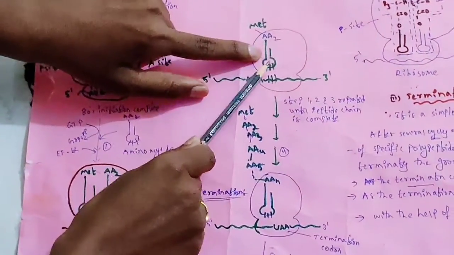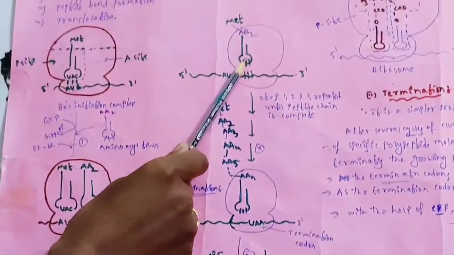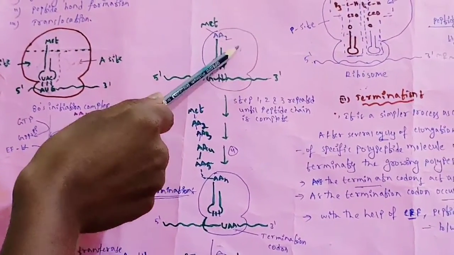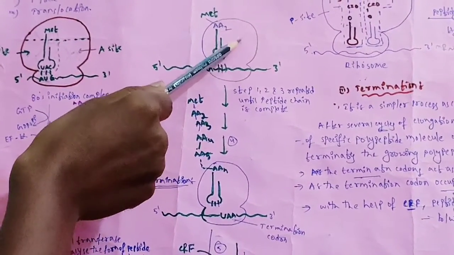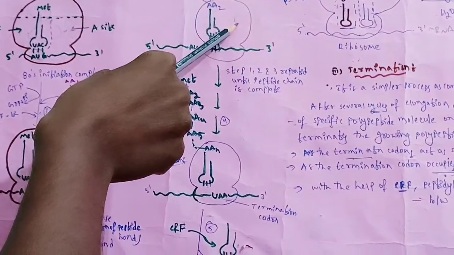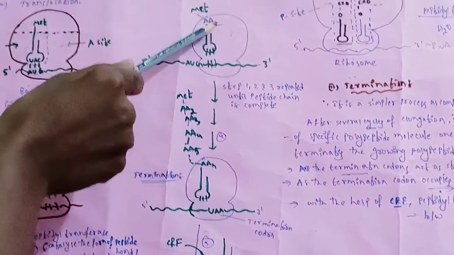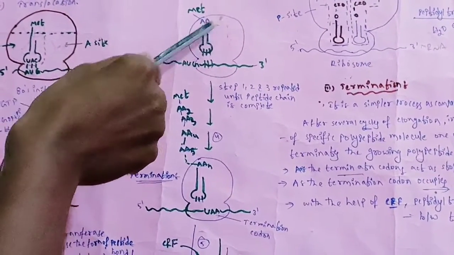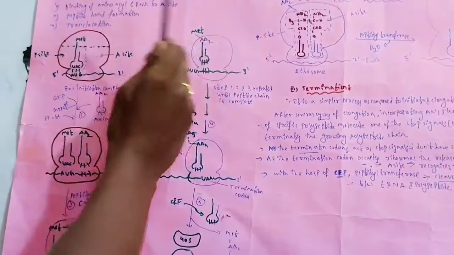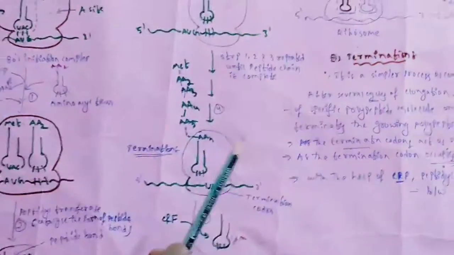So how can you see this? In the first step, what is the first step? The amino acid tRNA is attached to the A site. Here another amino acid tRNA, AA3 tRNA, is attached. Next, the peptide bond is formed between AA2 and AA3. Then translocation happens. It is coming outside, then it is coming to here. Like that it will happen.